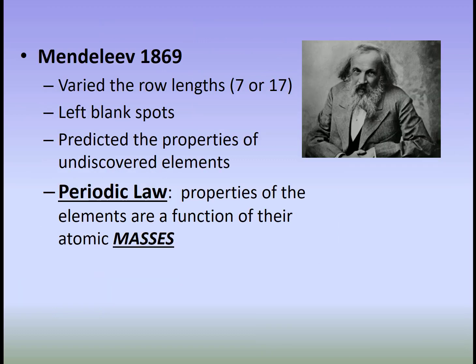Dmitry Mendeleev in 1869, he was a Russian scientist, and he took all the known elements at the time and he put them on little cards. And then he did a card sort. And he varied the length of his rows, either 7 or 17 cards in each row, and he left blank spots. So as he was organizing this and looking for patterns, he found that there should be some elements where there were not. And so he left those blank spots.